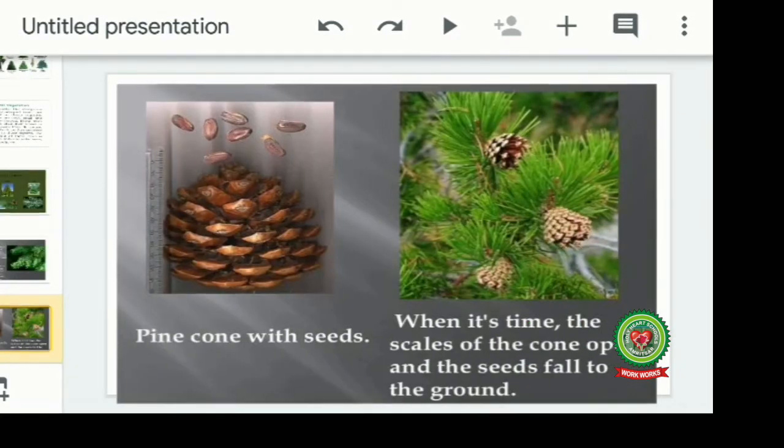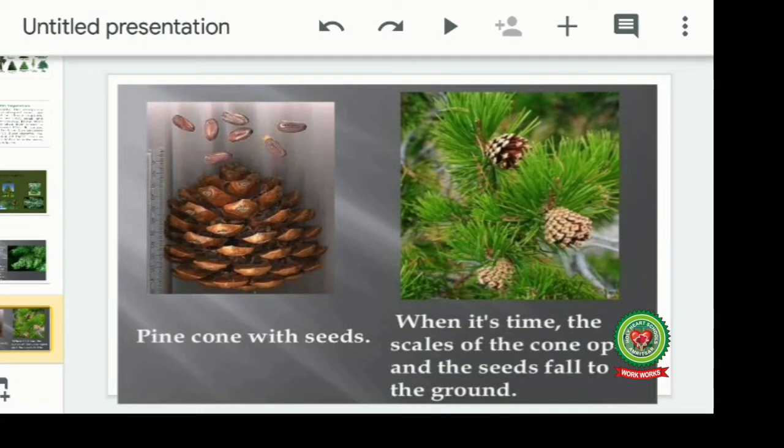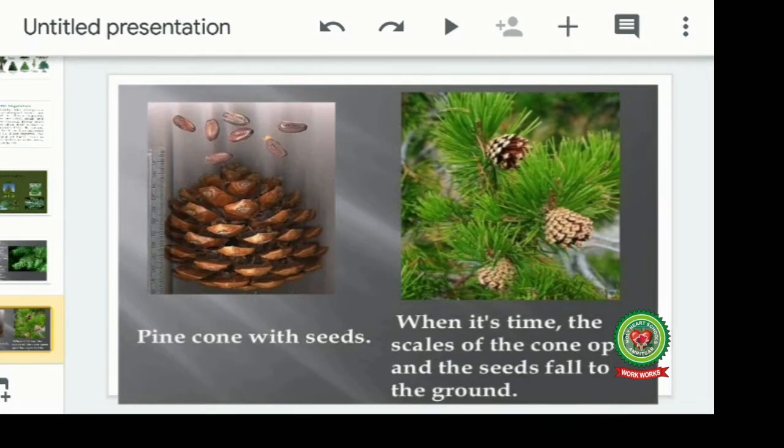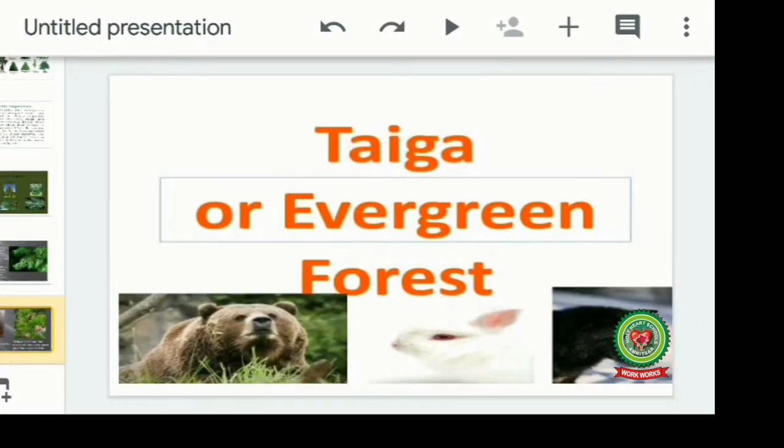Now this is a pine tree. You can see this is a pine with a pine cone, a pine cone with seeds. This is showing the seeds. Now when it's time, the scales of the cone open and the seeds fall to the ground, like it is shown in the picture.